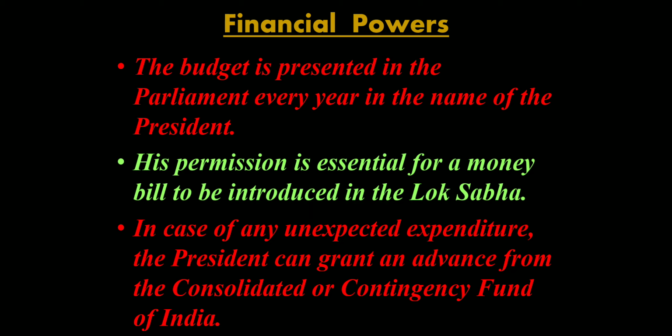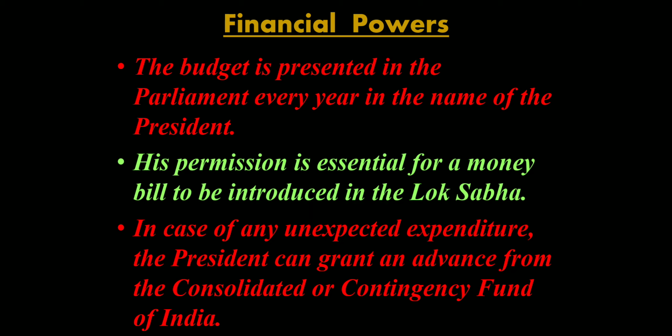on that unexpected expenditure. This usually happens when a sudden need arises due to a flood or an earthquake that has caused a lot of disruption. So when any such emergency has arisen where there is a need for funds, it is the president who can grant an advance from this Consolidated or Contingency Fund. Otherwise, ministers would just write up an excuse and draw money from these emergency funds.